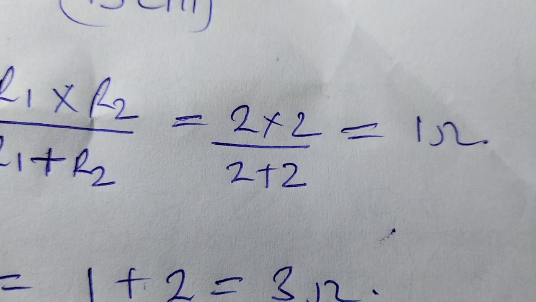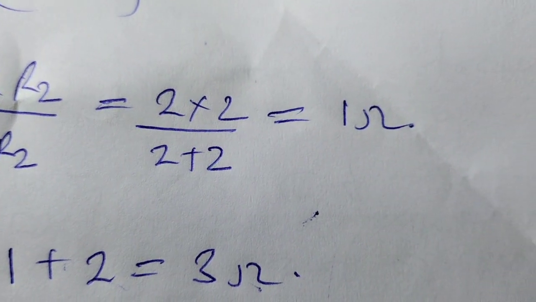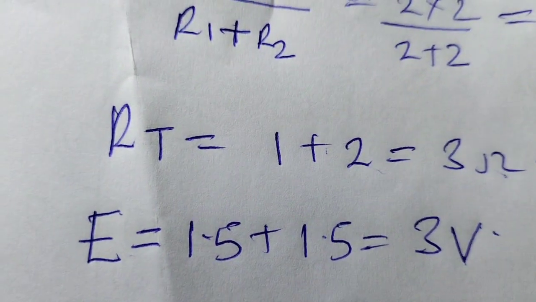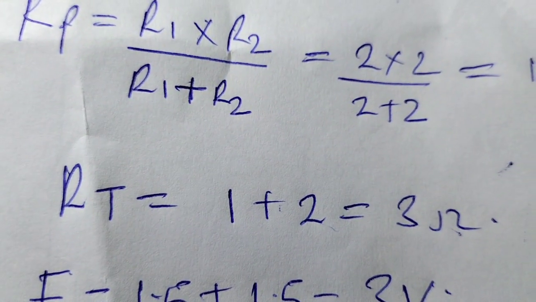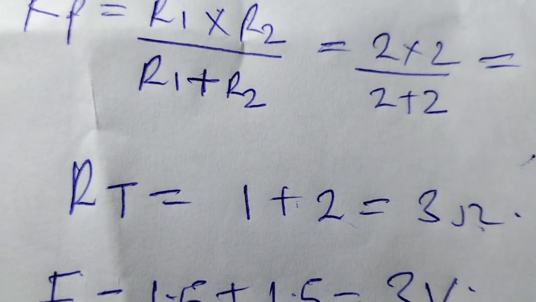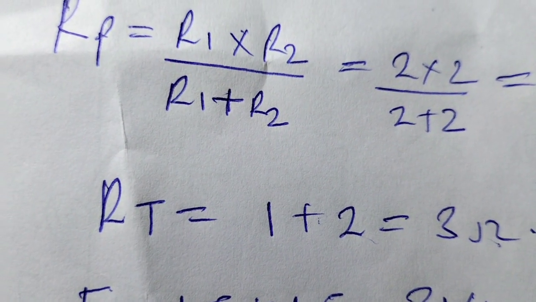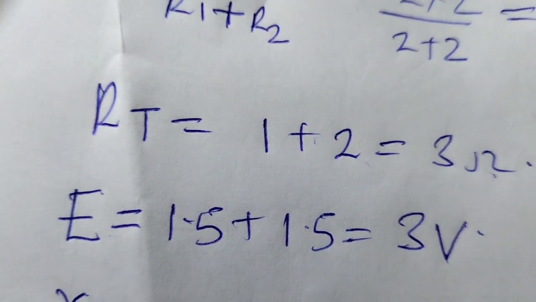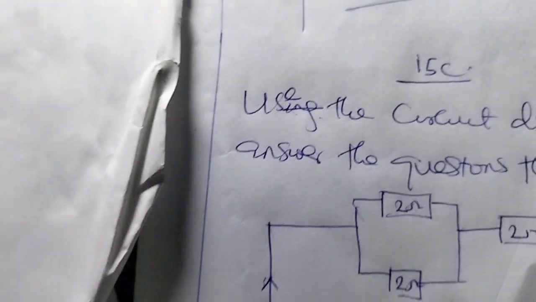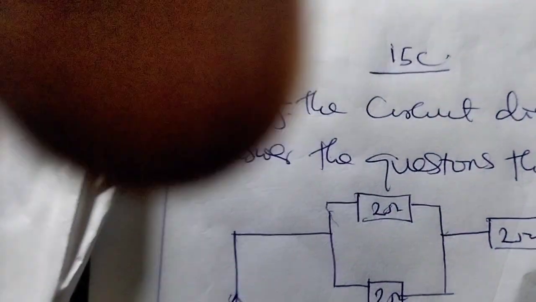So 2 times 2 all over 2 plus 2 gives us 1 ohm. Then we'll now find the total resistance: 1 plus 2 giving us 3 ohm. So that 1 is the net of the two in parallel, while the value 2 represents the resistor that is in series.